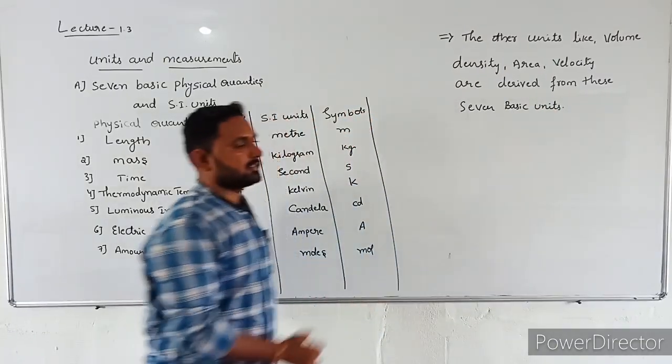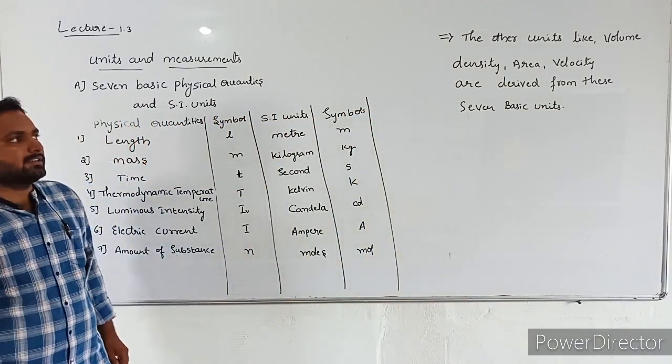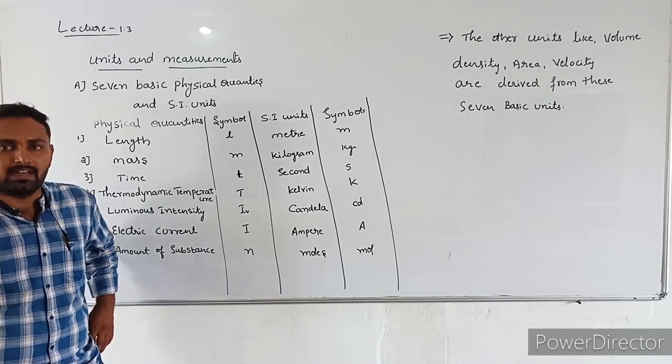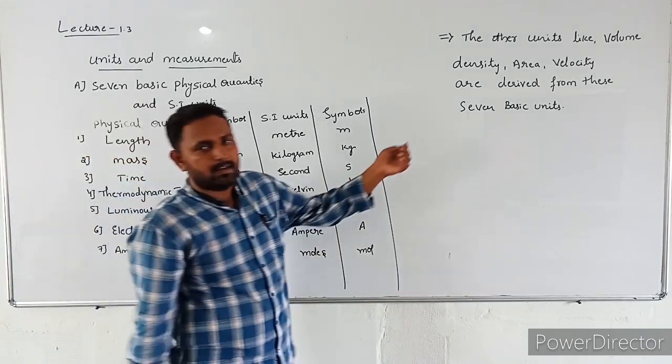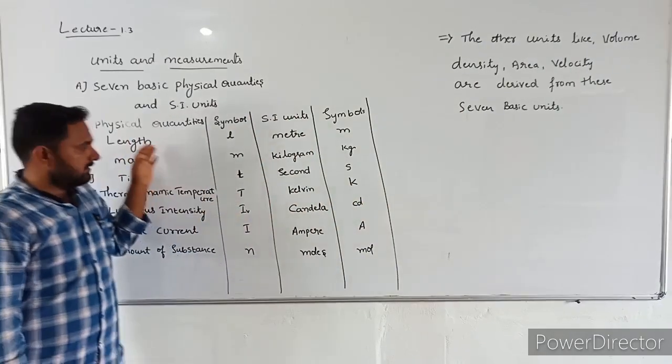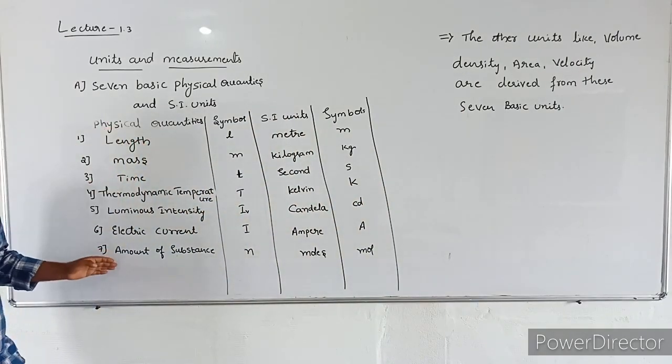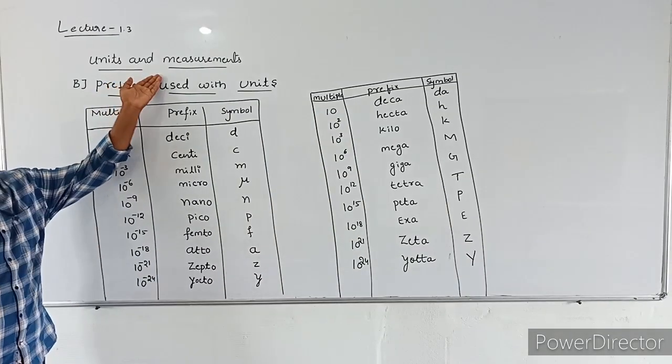The other units like density, volume, area, velocity, all these units are derived from these 7 physical quantities. That is units and measurements.